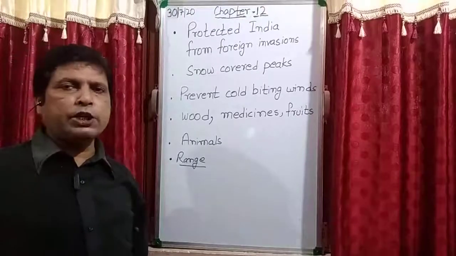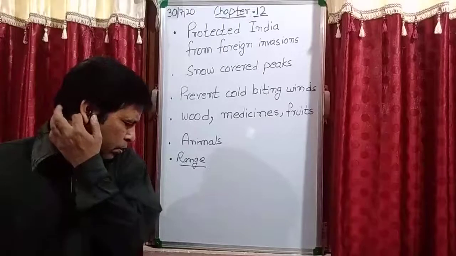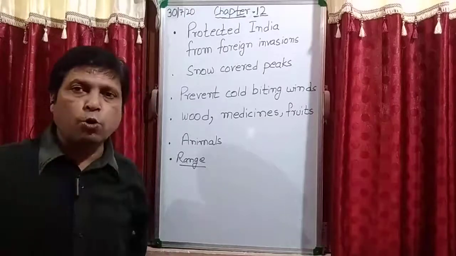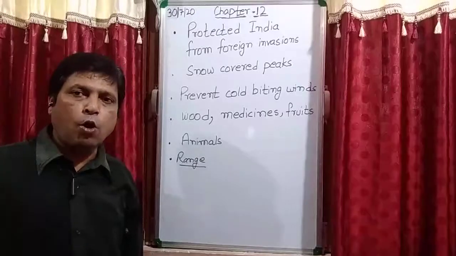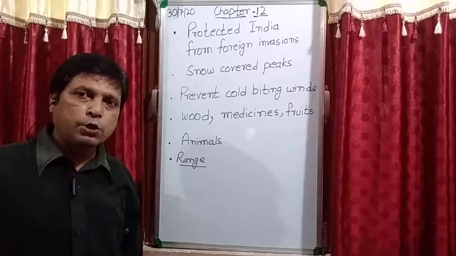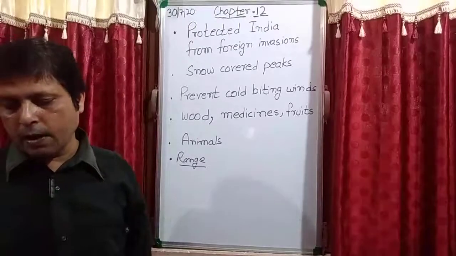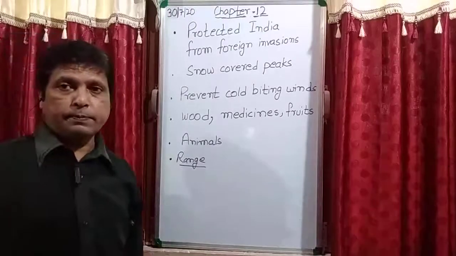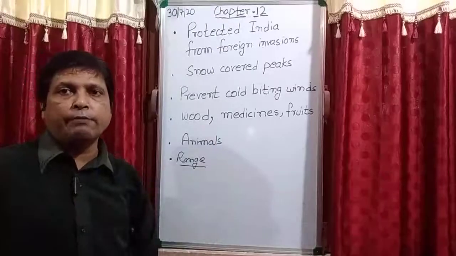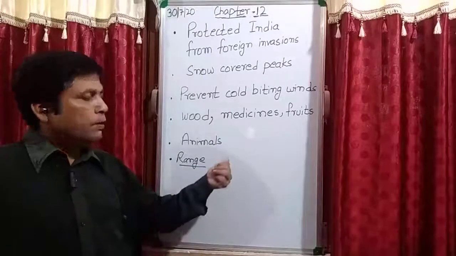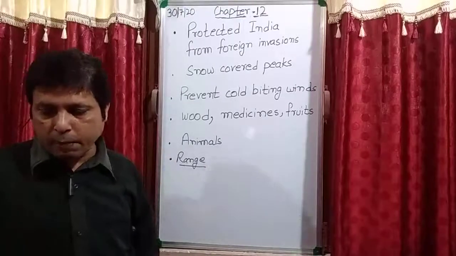So glaciers are the rivers of snow, because many rivers originate from this snow. Is it clear? After that, next is a mountain pass. See, there are many mountains which we have discussed in Himalayan range. So a path, what is a mountain pass?